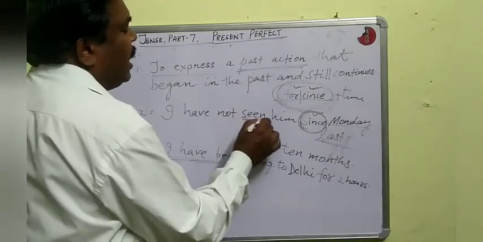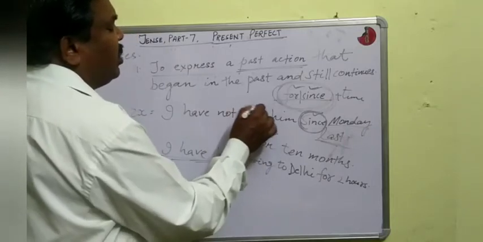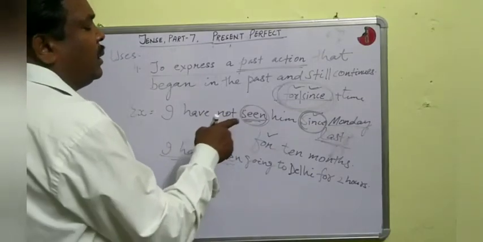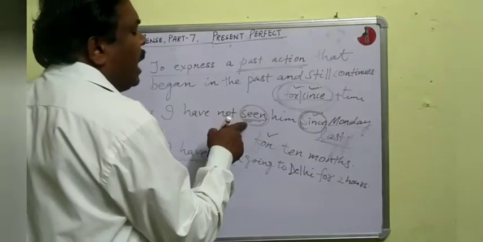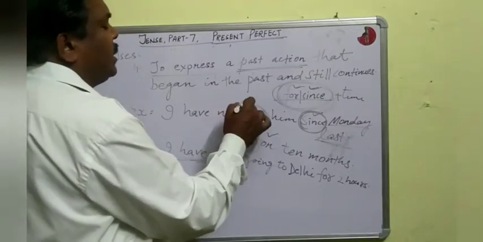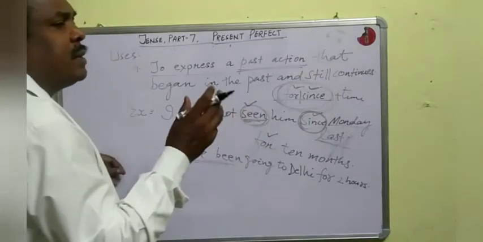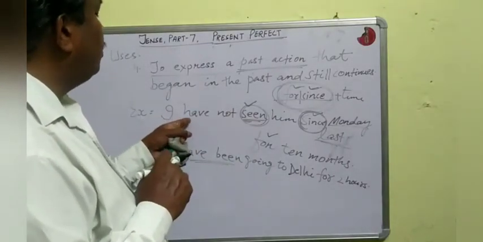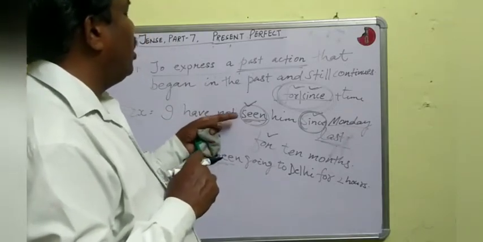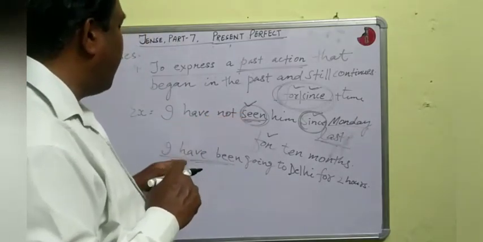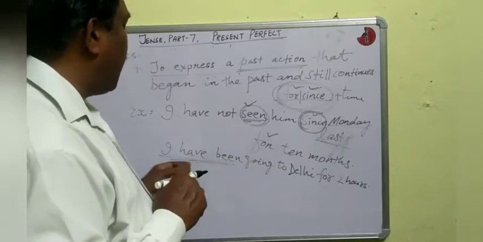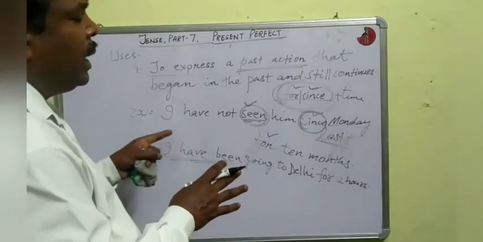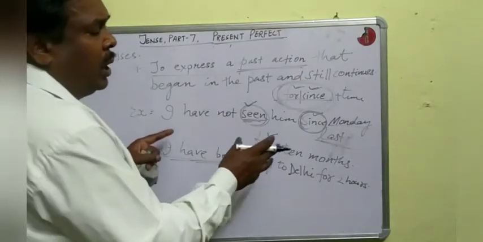This sentence can't be right in present perfect continuous because here the verb is see. Okay, we have already studied that we can't use continuous tense with the verb see. There are some special cases I have already told you. For that reason, I couldn't use present perfect continuous with the verb see. For that, I wrote the verb go. I have been going to Delhi for 2 hours. Is it clear? Okay. There should not be any confusion.